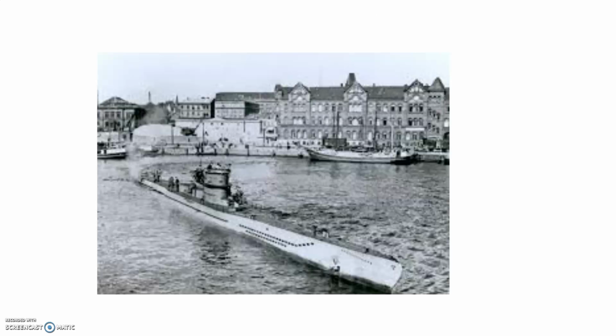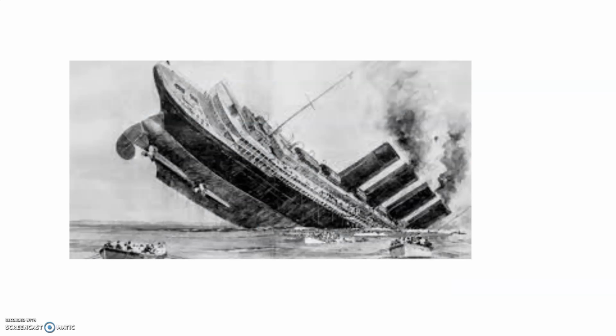But then Germany started using their submarines or their U-boats to attack different ships. And remember, we were blocking anything coming into Germany because we didn't want them to get supplies. We didn't want them to get weapons that could maybe even win against Great Britain and take Great Britain down. So when Germany figured that out, they started blocking stuff from us.